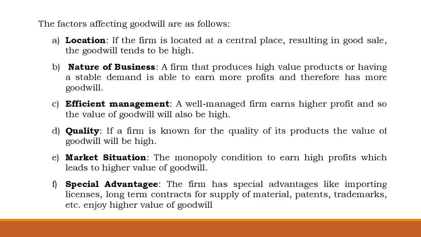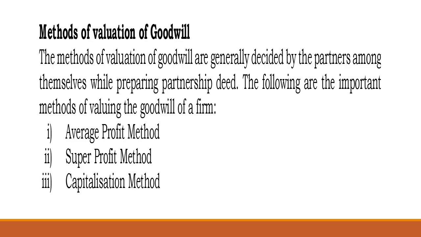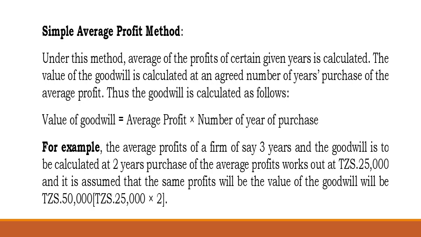The factors affecting goodwill are as follows: location, nature of the business, efficiency of the management, quality, market situation, and special advantages. So these may affect the goodwill. We have methods of evaluation of goodwill. We have 3 methods. Number 1, we may use the average profit method. Number 2, we may use the super profit method. And number 3, we may use the capitalization method.